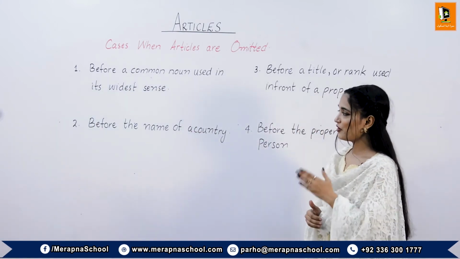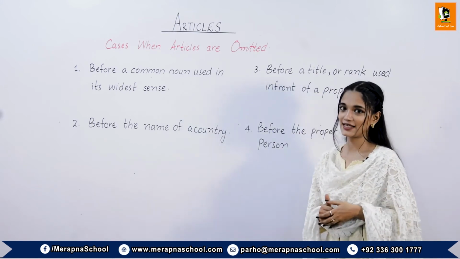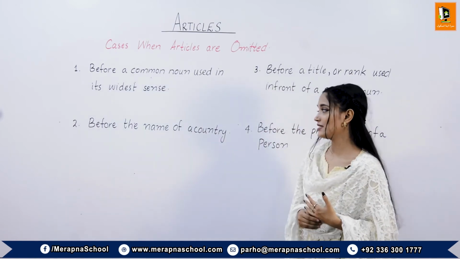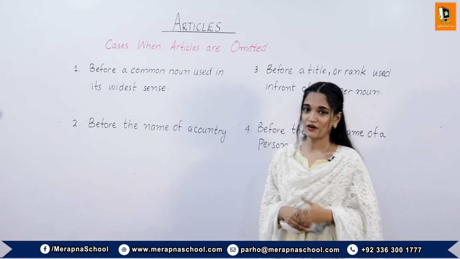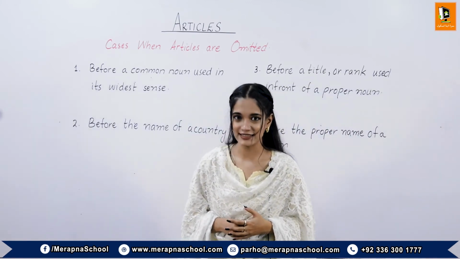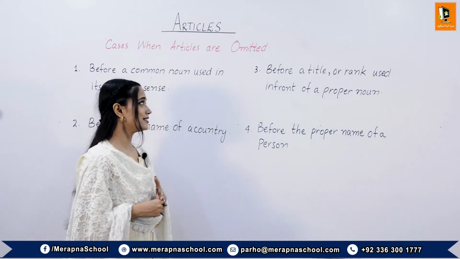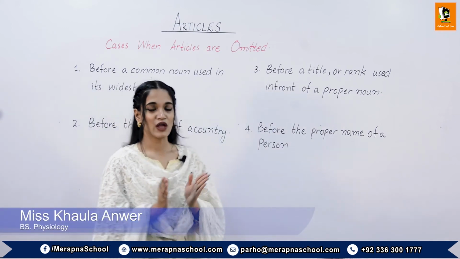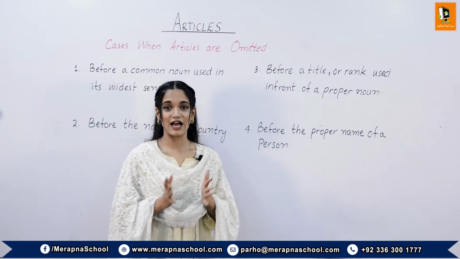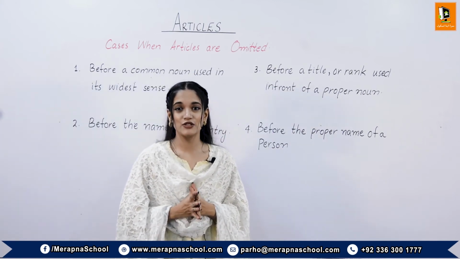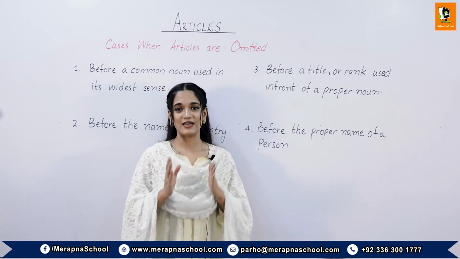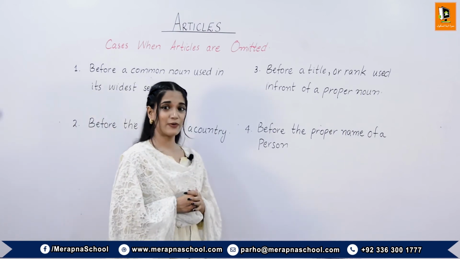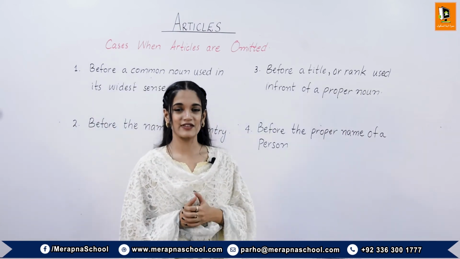Number one case is before a common noun used in its widest sense. For example, what kind of flower is this? Second case is before the name of a country. For example, I live in Pakistan. Third case is before a title or rank used in front of a proper noun. For example, Flight Lieutenant Aisha Farooq is the first woman to achieve fighter pilot in PAF. Fourth case is before the proper name of a person. For example, Basit lives in Karachi.